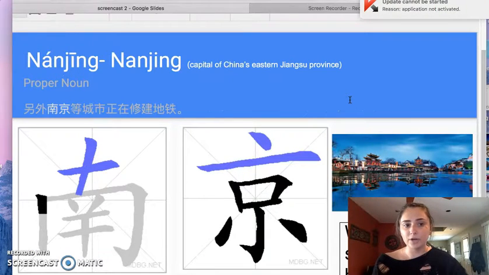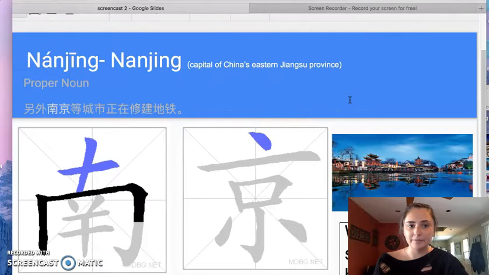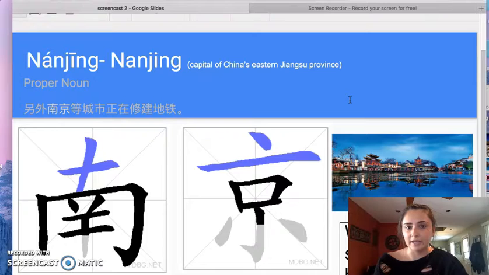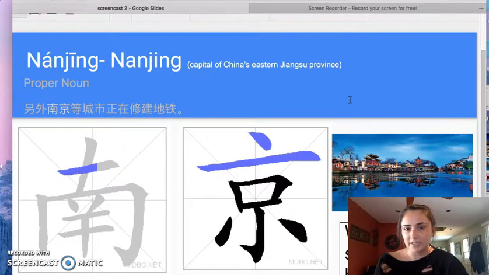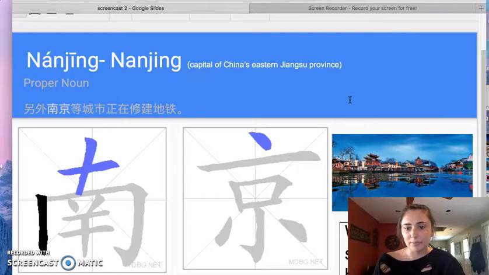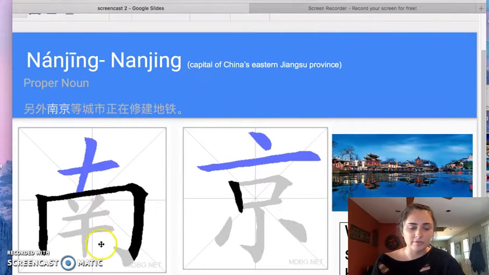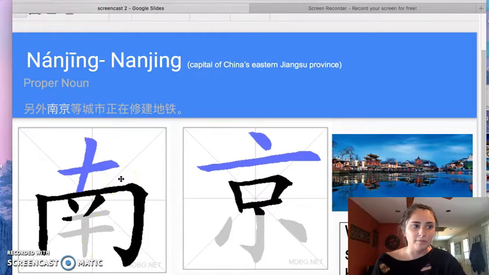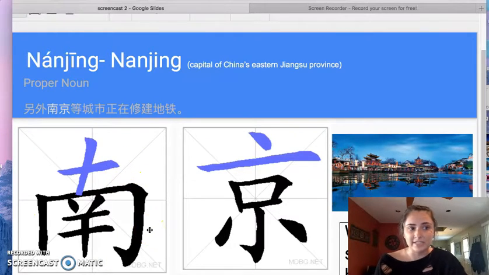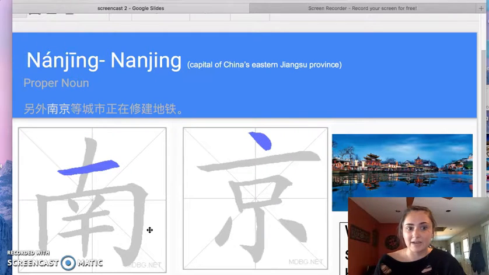The third word is Nanjing, which also means Nanjing in English, and it's the capital of China's eastern Jiangsu province. It's also a proper noun, and the first part of the word, the radical, is ten, but also means south, and you can think south has five letters, which is half ten.